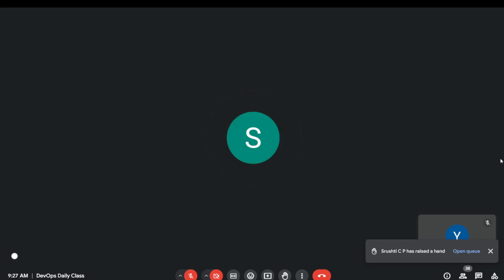Sir, I'm having Linux. Can I use that? Yes, if you already have a Linux platform, like virtual boxes you have created for other usage, you can use that. If you have Linux, you can use it. No need to install Git. If you have Mac OS or Linux, which is already inbuilt, because a few laptops come with Ubuntu inbuilt, you can use that terminal directly. Those who do not have a Linux platform, just install Git.